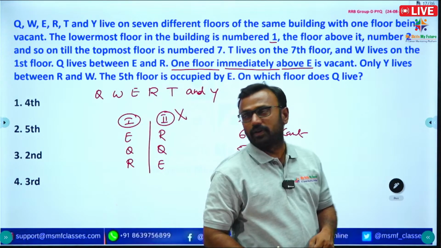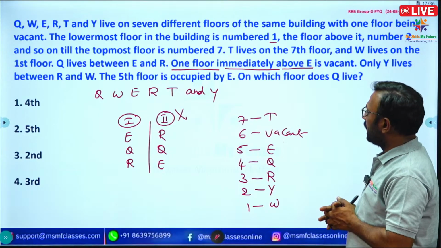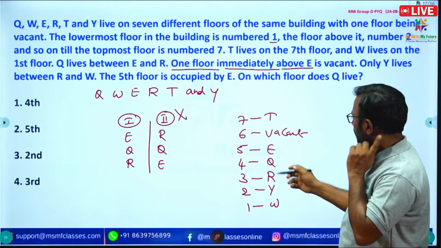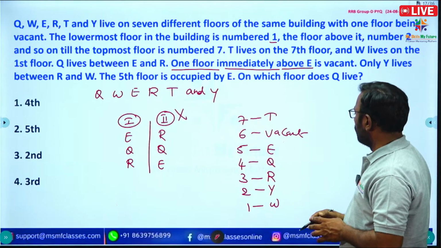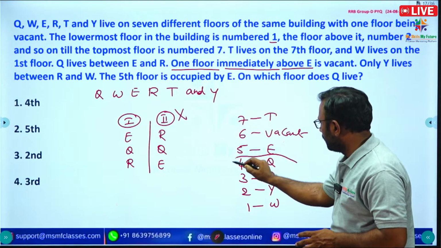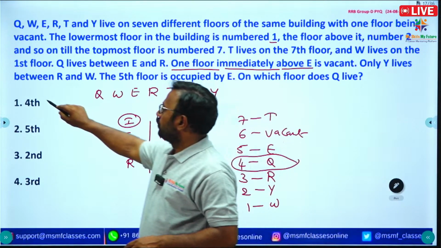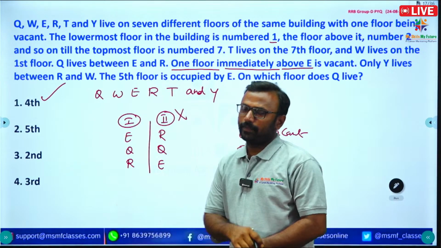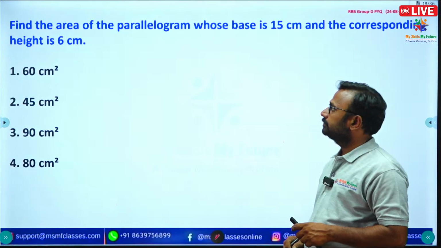So see the question. What is the question they asked? The 5th floor is occupied by E. Okay, yes, automatically our data is filled. On which floor does Q live? So see here, on 4th floor. Okay, right. So option 1 is correct. So shall we move to the next question?